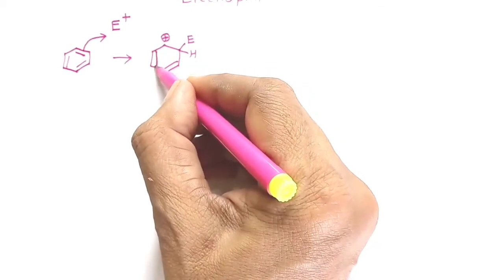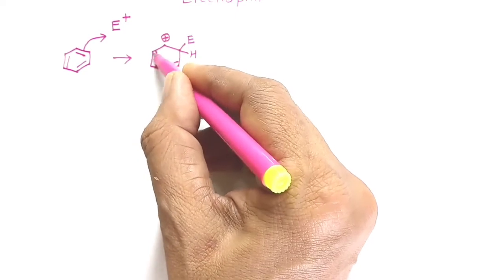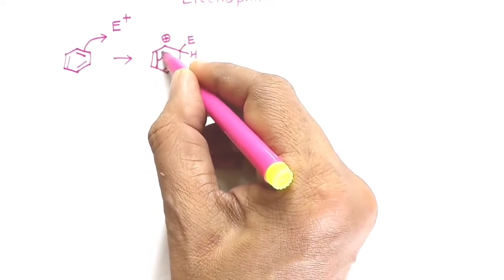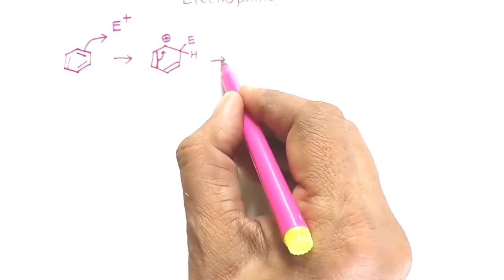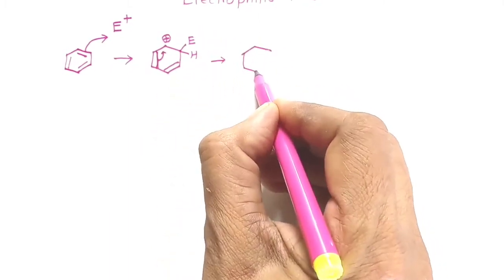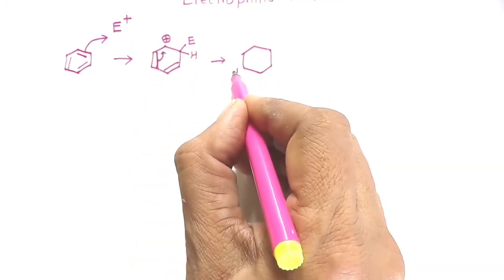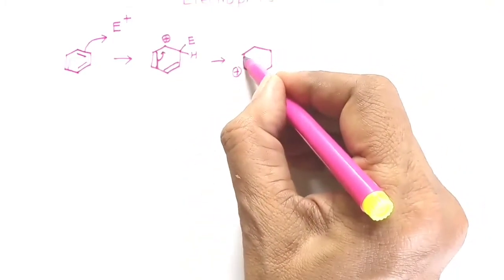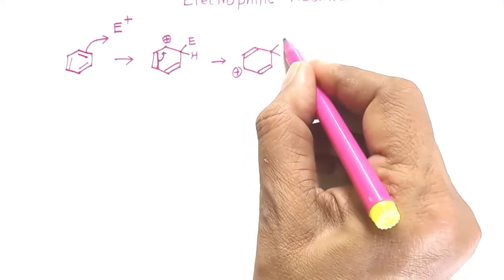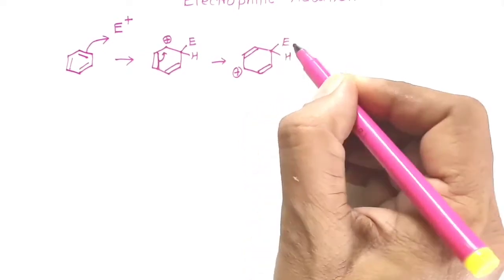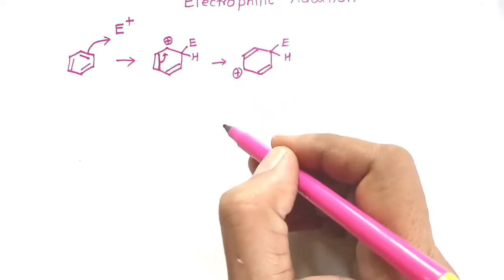Suppose this is the pi electron pair which is utilized here in between these two carbons. This will be shifted so that the positive charge will now be delocalized. So this new carbon will become positive in nature. There will be a double bond here, the original double bond over here, and the species will now have the positive charge on this carbon atom.